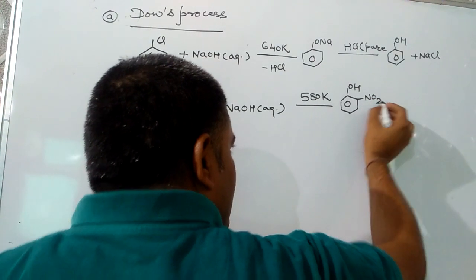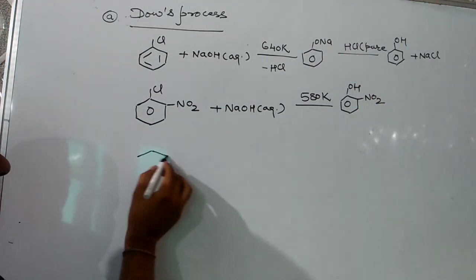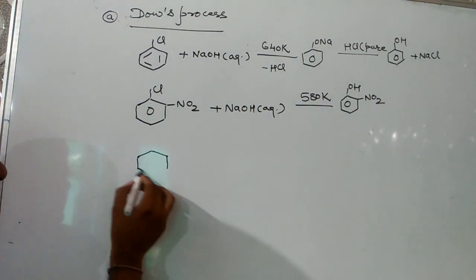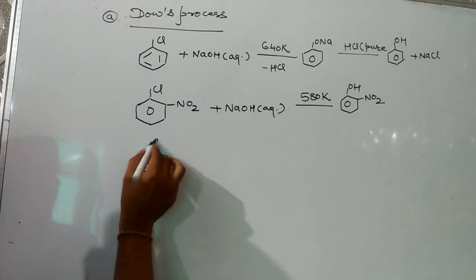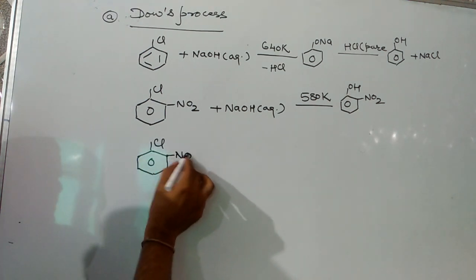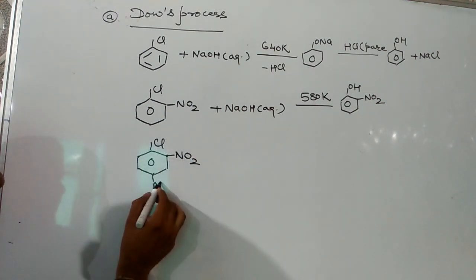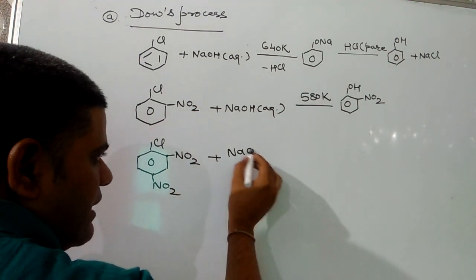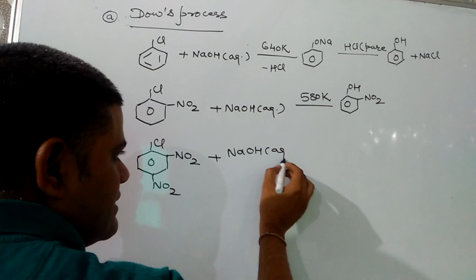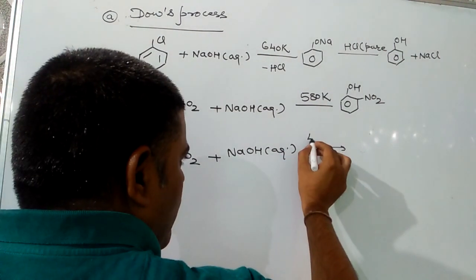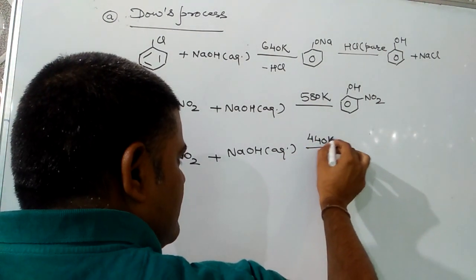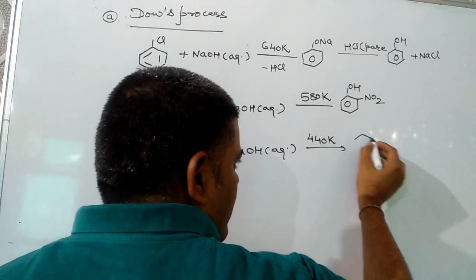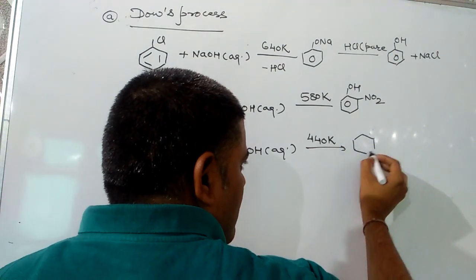Next, when two electron withdrawing groups are present, the reactivity will further increase, so the temperature will further decrease, and in this case the temperature might be 440 Kelvin. More electron withdrawing groups, more reactivity.